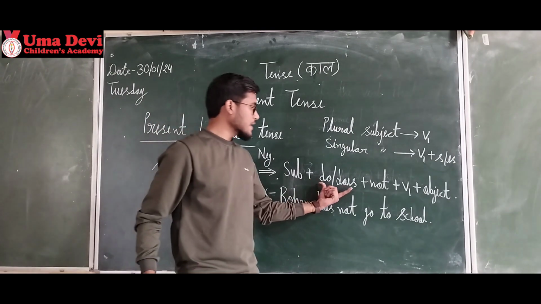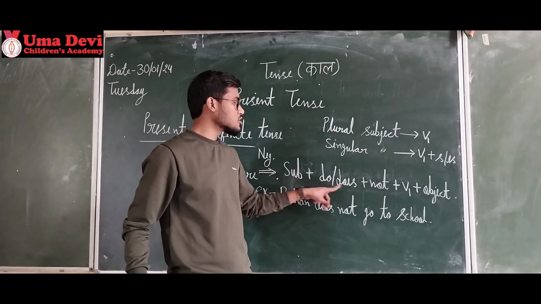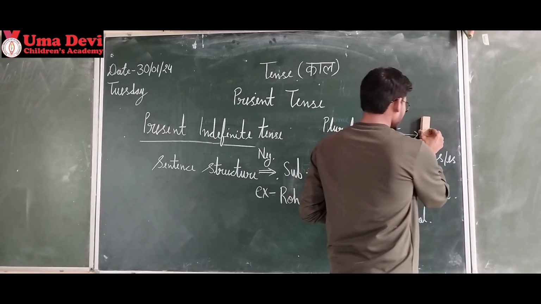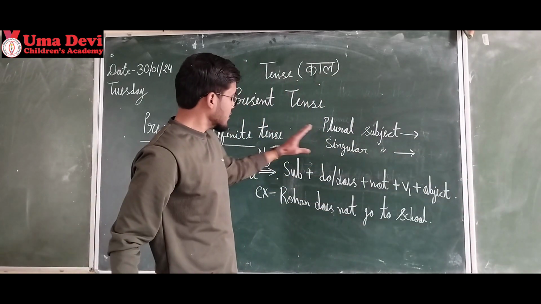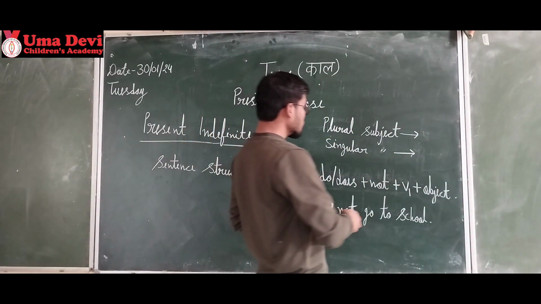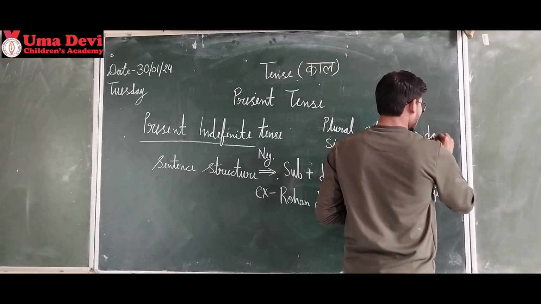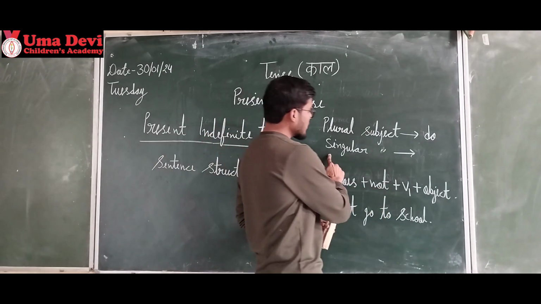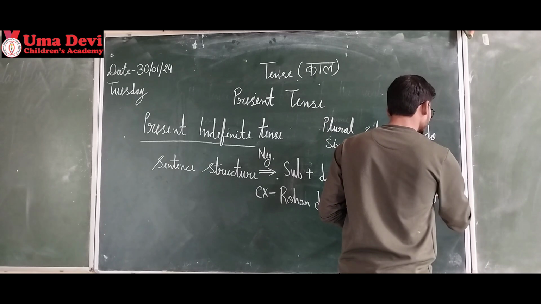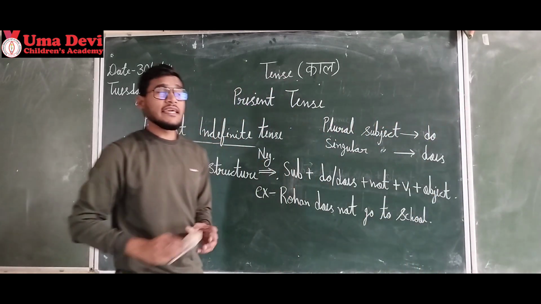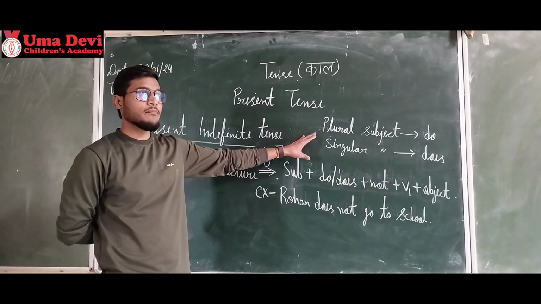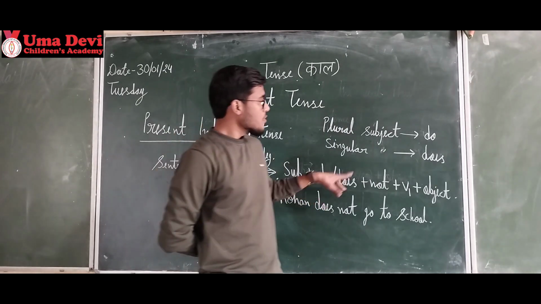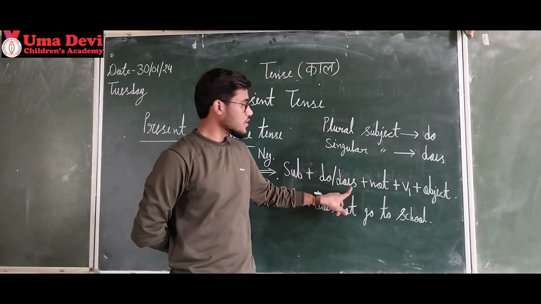Okay. So here is the case when we use do with the subject, and when we use does with the subject. Let's understand it. In the same way, plural and singular. When the subject is plural, then we use do. Okay, do not plus V1. When the subject is singular, then we use does not. Got it? Keep noting down in your notebooks. This is very important. Okay. If a plural subject is there, then we use do. If a singular subject is there, then we use does.